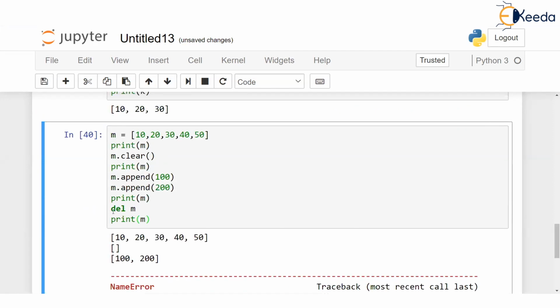Del is a nice way to delete something from the memory. What happens in your program is that you declare so many variables, and then at a particular statement, from now onwards, that variable is no more needed. Many times we know that.